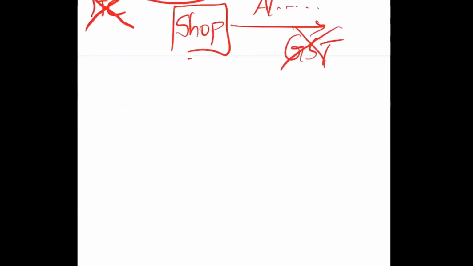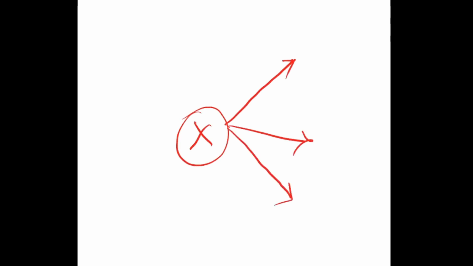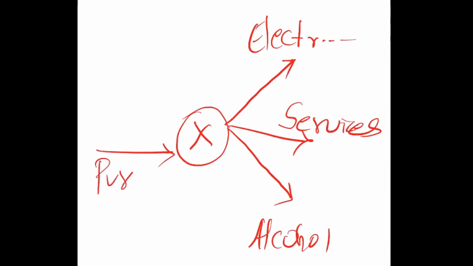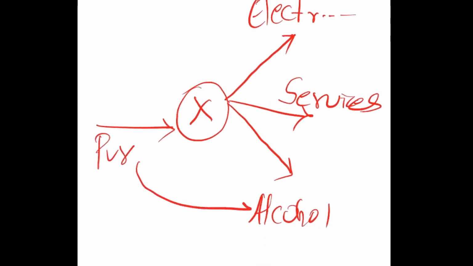There might be some people who are having multiple businesses, right? Say for example, there is Mr. X who is having one business, two businesses, three businesses. Say one business is of electronics, the other business is of services, and there is another business of alcohol. So you know what they are trying to say? Whenever you make any purchases and use them for this alcohol business, you cannot claim ITC because even alcohol is treated as an exempt supply in GST.